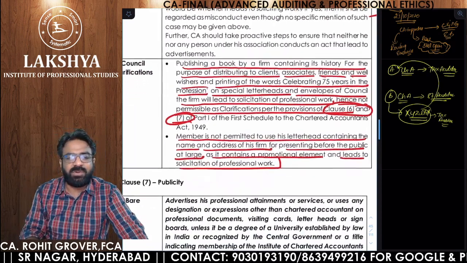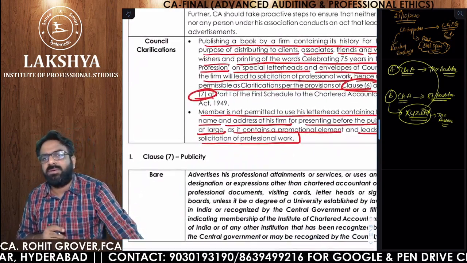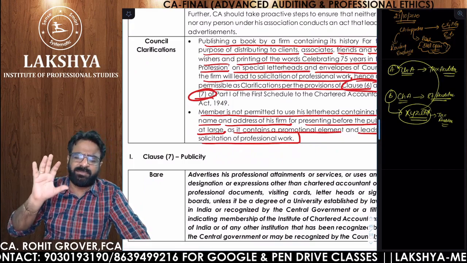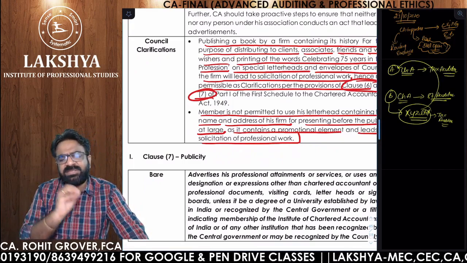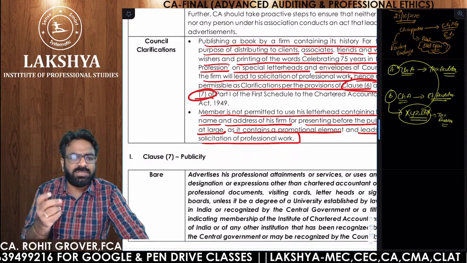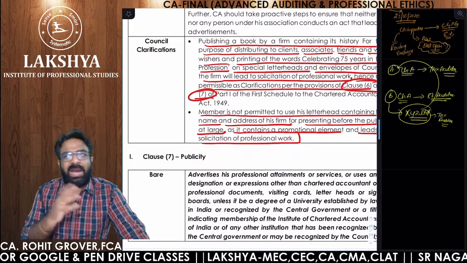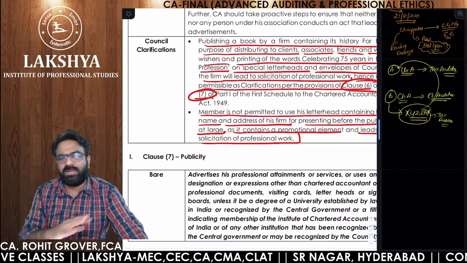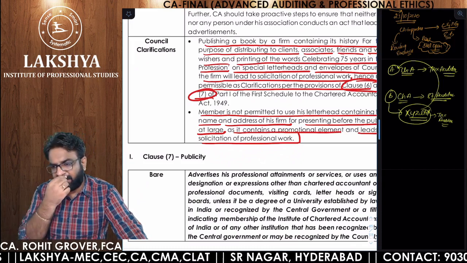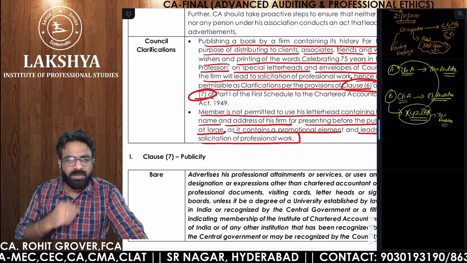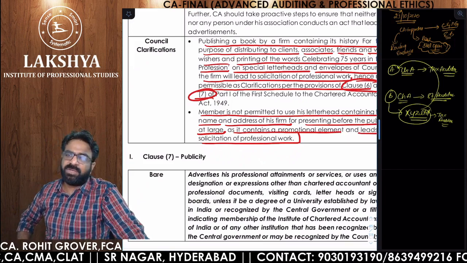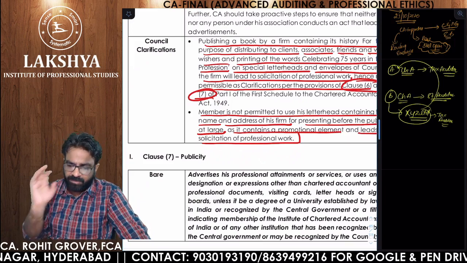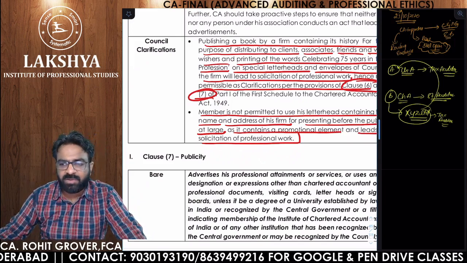So that brings an end to our clause number 6, everyone. So remember one thing, clause number 6 and 7 only take the maximum amount of time in the professional ethics. Once 6 and 7 are over, remaining clauses will be like this. I don't think that after 7, more than 1.5 lectures will be required for the remaining clauses. Another 2.5 hours of lecture is required for the remaining clauses. Nothing more than that. 6 and 7 are highly important. Clear everyone? Chalo. So let us start with clause number 7.